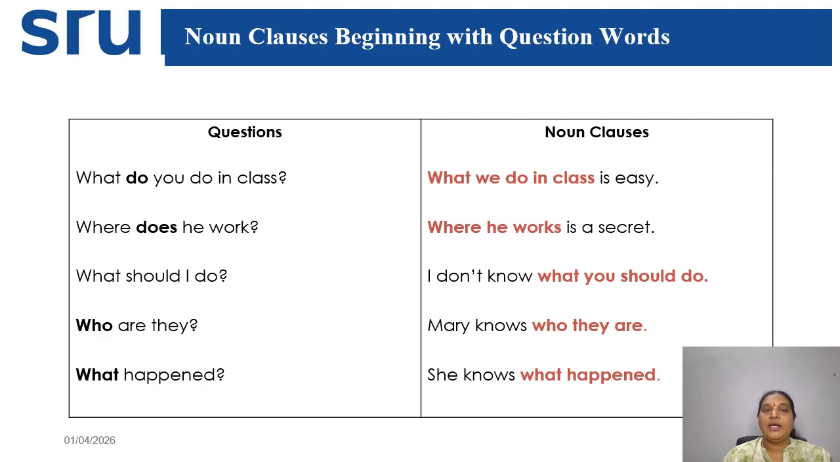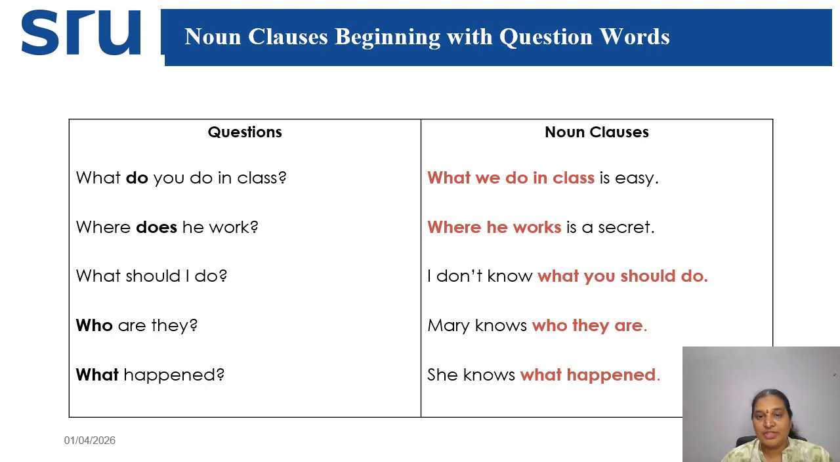Now noun clauses beginning with question words. We will see how they start with question words. If you ask a direct question like what do you do in class, this is a direct question. And if you change the sentence pattern, it becomes a noun clause, like what we do in class is easy. You can ask a question like what is easy? What we do in class is easy.